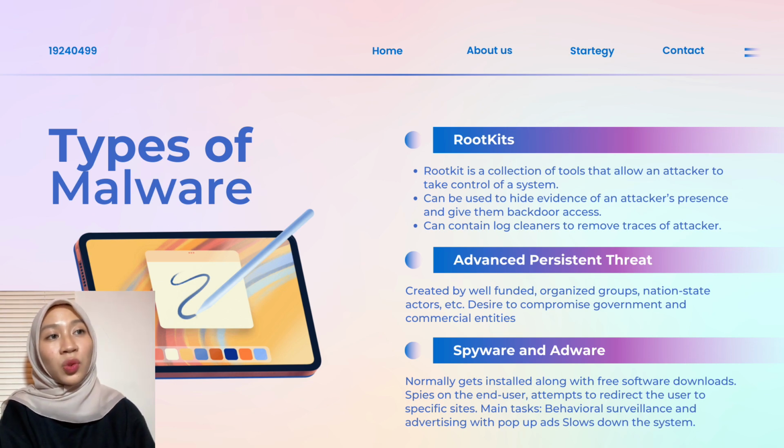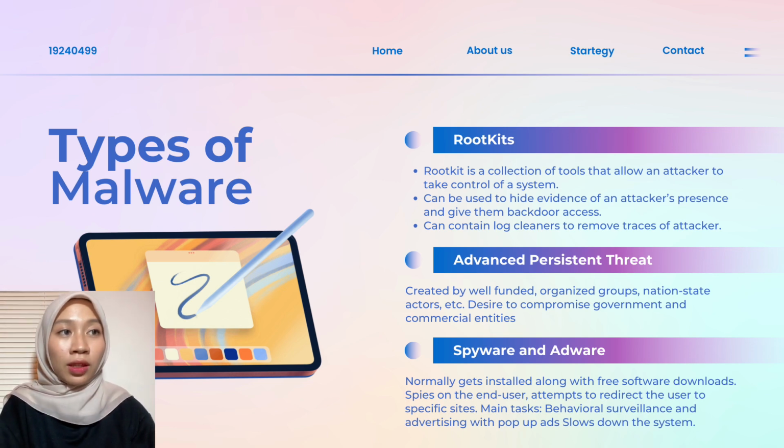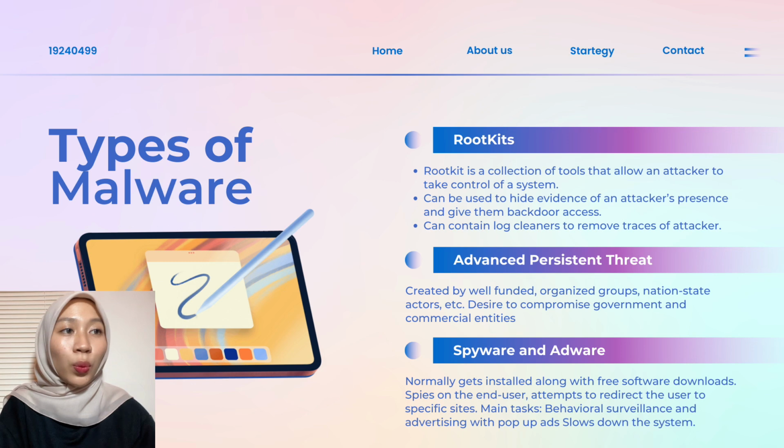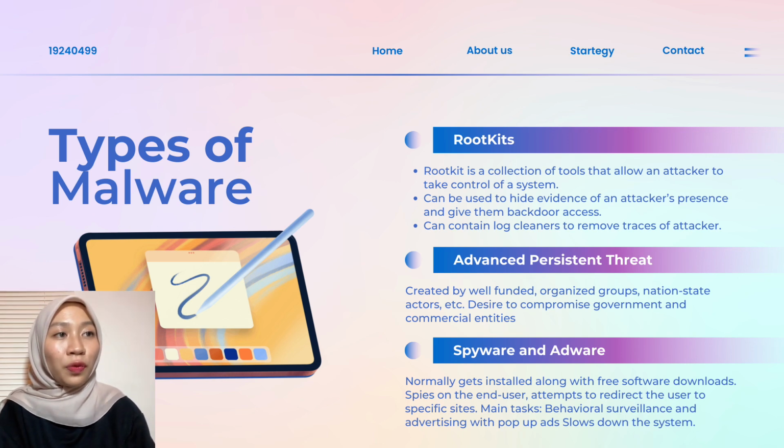Advanced persistent threat. It is created by well-funded, organized groups, nation-state actors, etc. Desire to compromise government and commercial entities. Spyware and adware. It normally gets installed along with free software downloads. Spies on the end user and attempts to redirect the user to specific sites. The main task is behavioral surveillance and advertising, with pop-up ads slowing down the system.